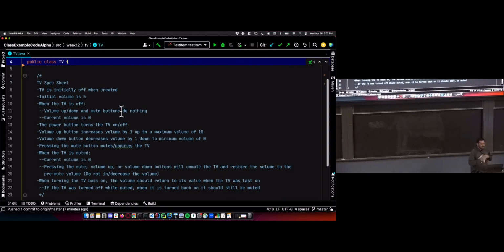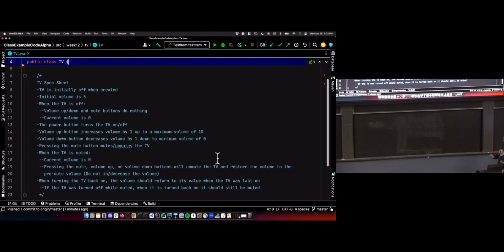I want to write a TV class that's following this spec sheet. This is meant to parallel your homework fairly closely. It's simple enough to fit in one lecture, but it's following the same kind of structure as the calculator homework. So I have this spec sheet of all the features that I have to have, just like your calculator has to have certain sets of features. Same idea. And of course, we want to implement this without using any conditionals, which is going to force me to use the state pattern.